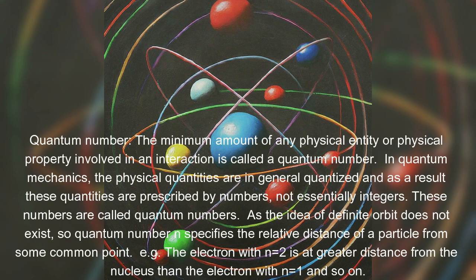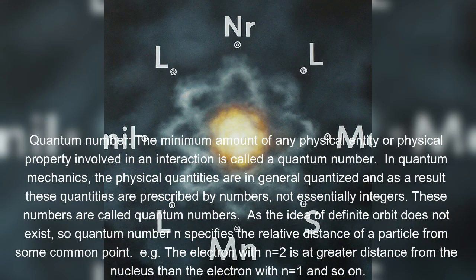Quantum number. The minimum amount of any physical entity or physical property involved in an interaction is called a quantum number. In quantum mechanics, the physical quantities are in general quantized, and as a result these quantities are prescribed by numbers, not necessarily integers. These numbers are called quantum numbers. As the idea of a definite orbit does not exist, the quantum number n specifies the relative distance of a particle from some common point. For example, the electron with n equals 2 is at a greater distance from the nucleus than the electron with n equals 1, and so on.